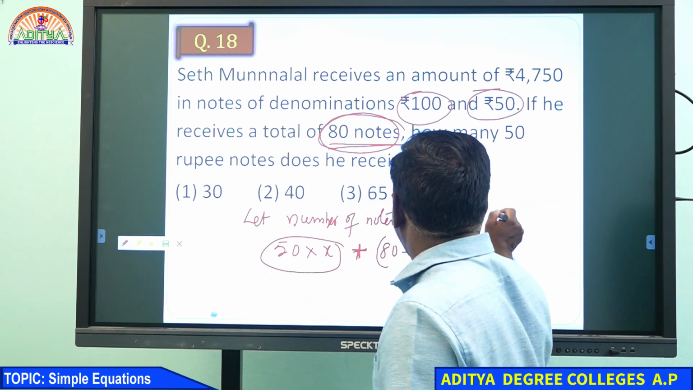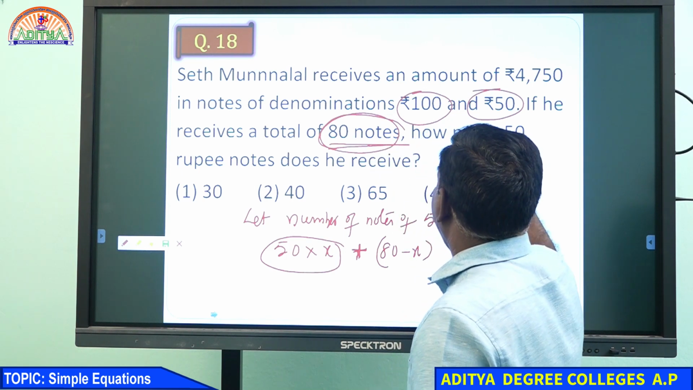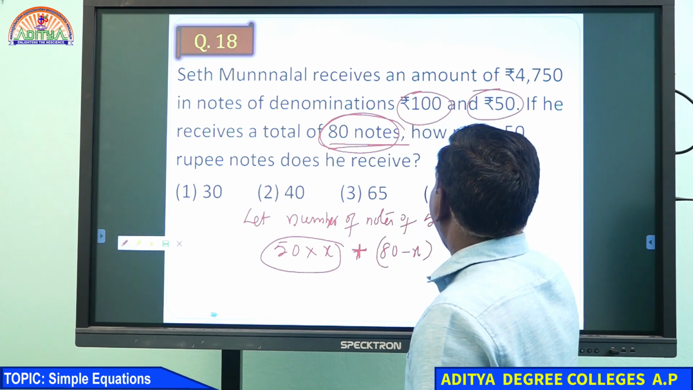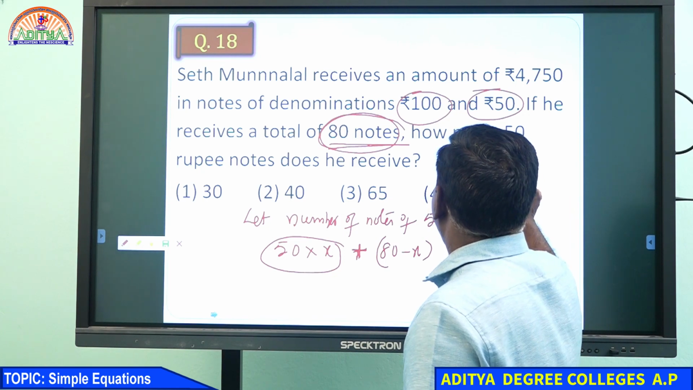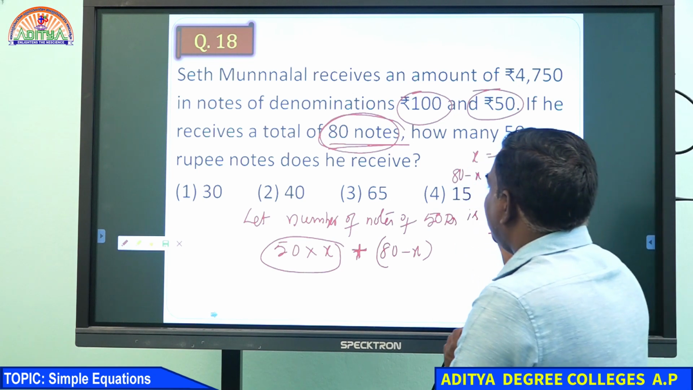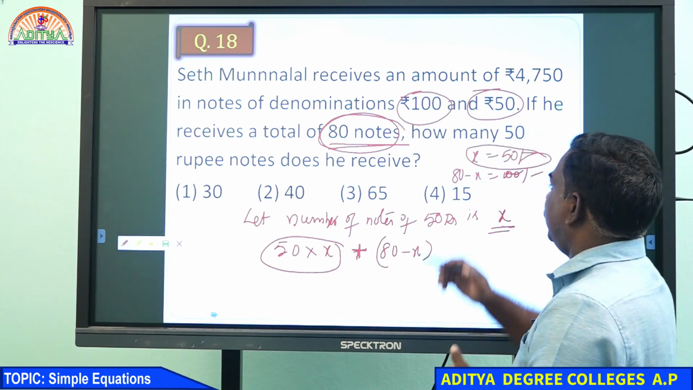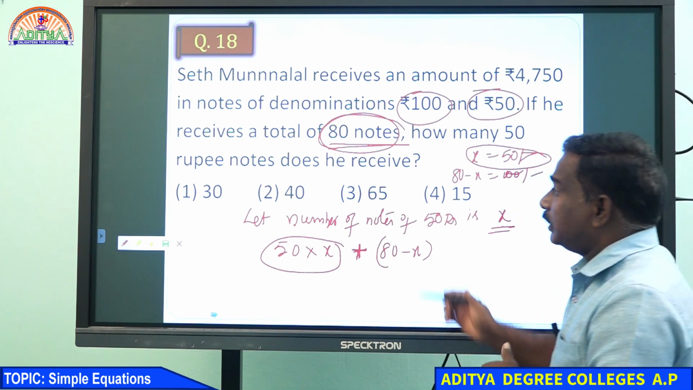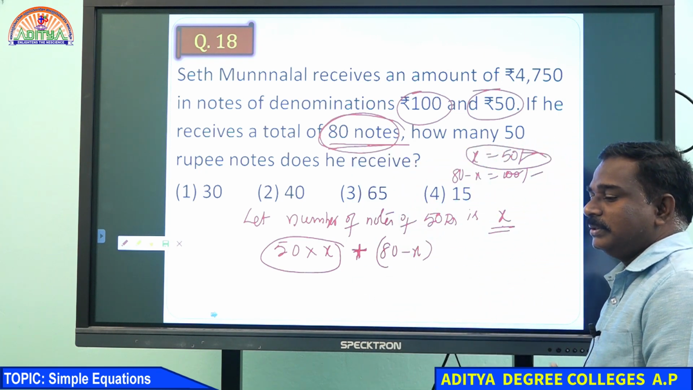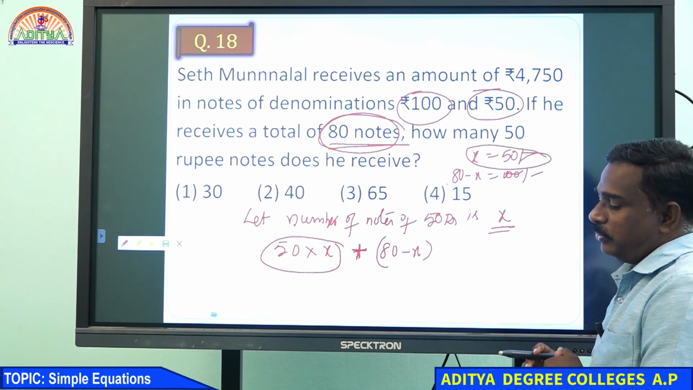Because X notes are 50 rupee notes and the total is 80, 80 minus X are 100 rupee notes. X plus 80 minus X will give 80. If you take X as the 50 rupee notes, the remaining notes will be 80 minus X, and that belongs to 100 rupee notes.